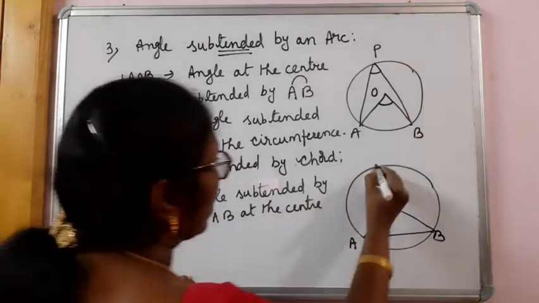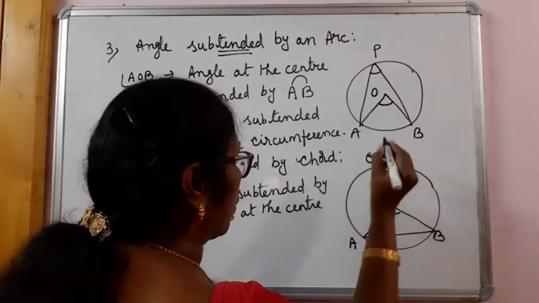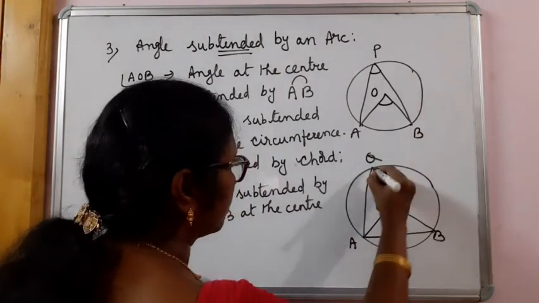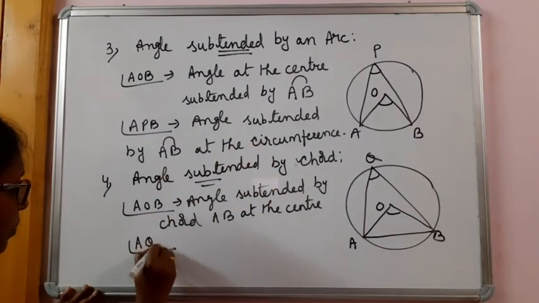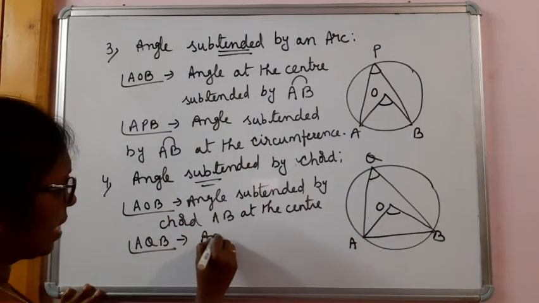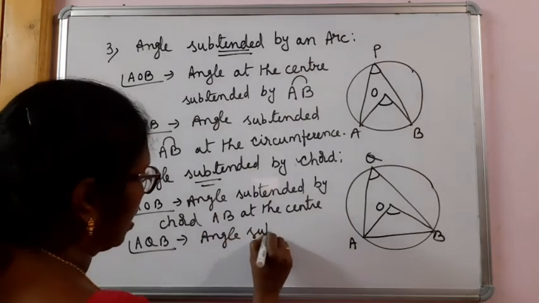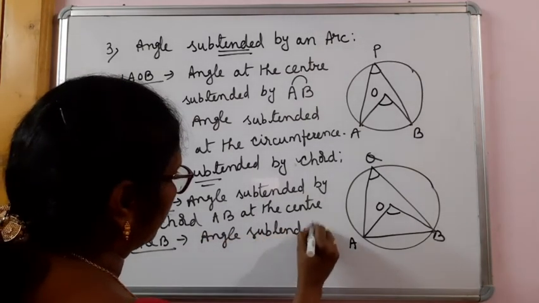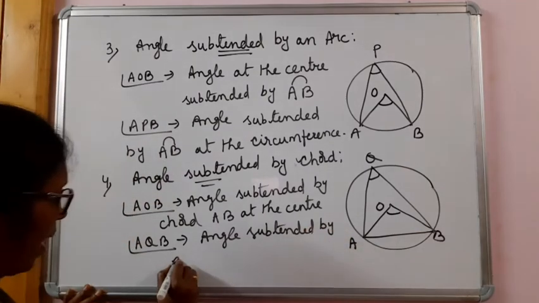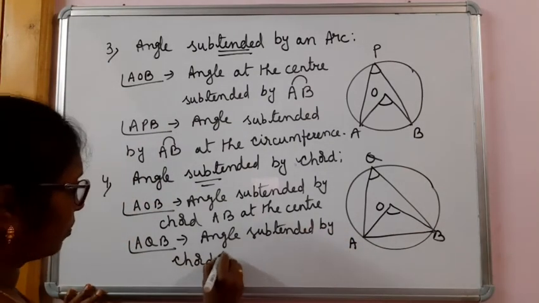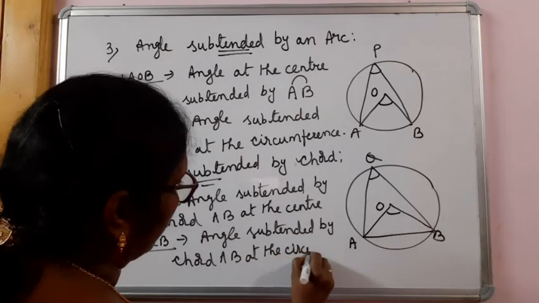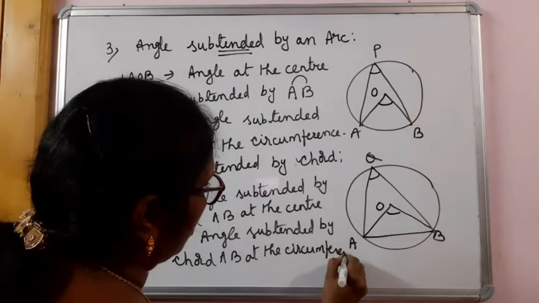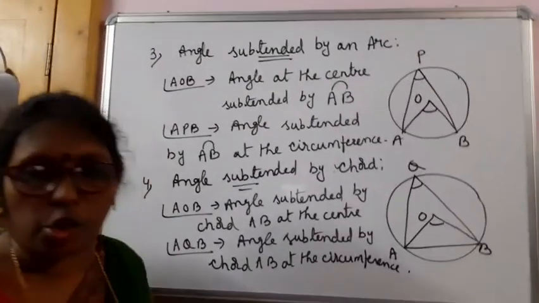Okay. If you take one more point, let me take a Q here. Angle AQB is the angle subtended by chord AB at the circumference. Here chord is shown, here arc is shown.